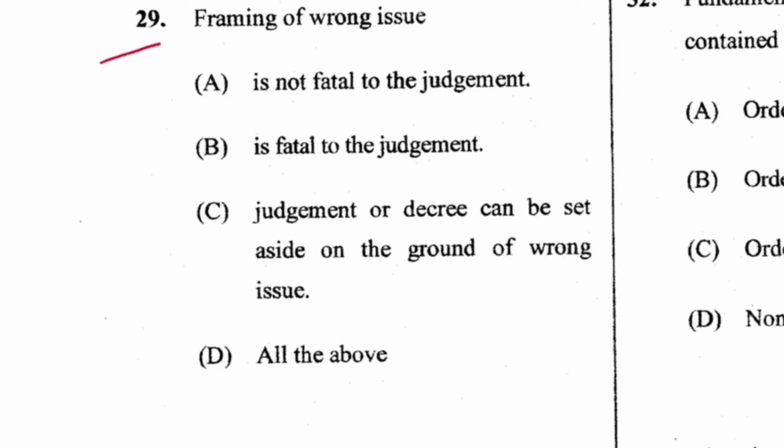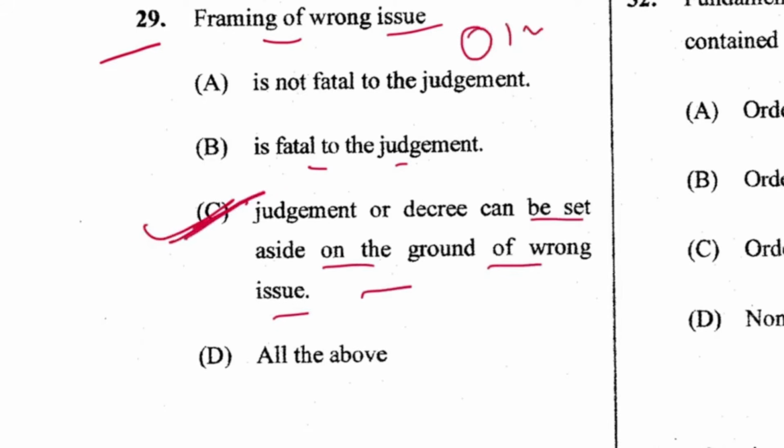Next 29. Framing of wrong issue is fatal or is not fatal. Judgment or decree can be set aside on the ground of wrong issue. It is correct. C is the answer. Framing of issue is mentioned in where? Order 14.